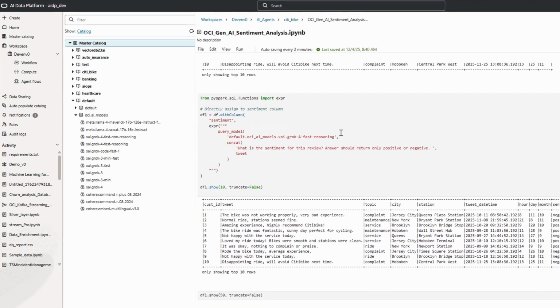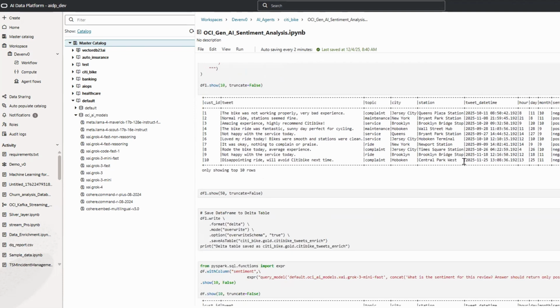So now we have the data ready, right? But how can the city bike operational manager use it to make a decision? That is the key thing. We always talk about data quality, and there are different challenges related to the data, like missing values and so on. Sometimes complete information is not available. But we have effectively used the OCI large language models to improve the data quality, where we have done the sentiment classification into positive and negative.